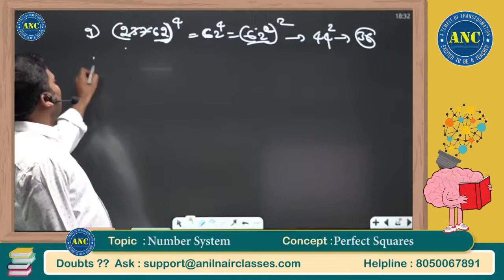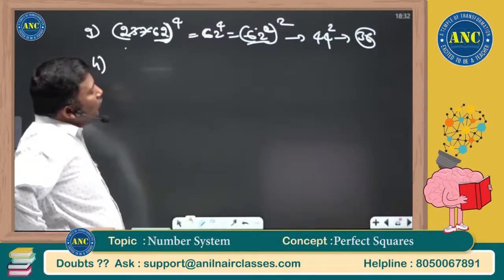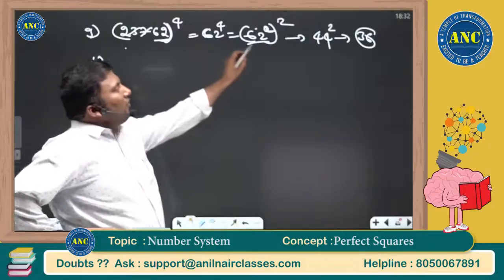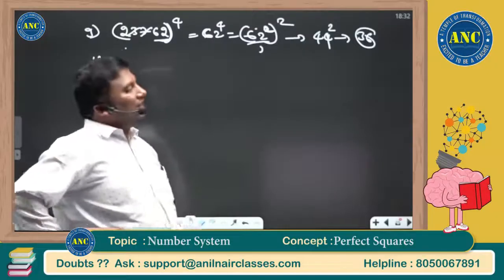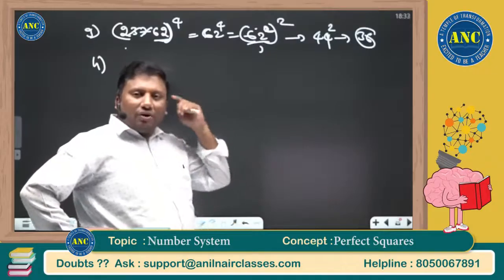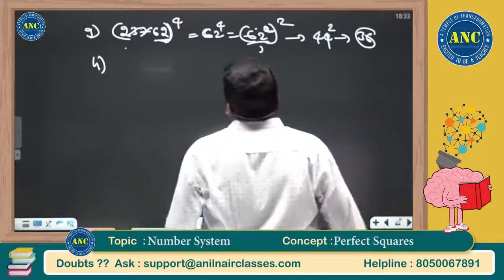Right? You can solve any problem. 23762 power 4: 62 square whole square. 62 square is 12 more than 50. 12 square is 144. 44 square, it is 6 less than 50. It is 36. Another problem.